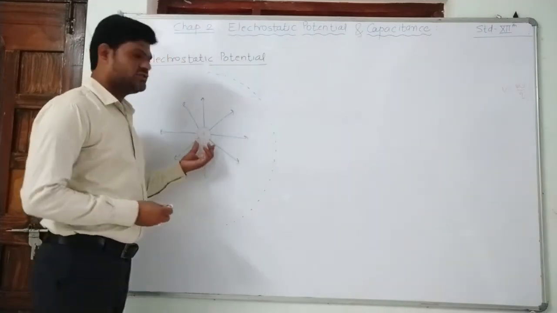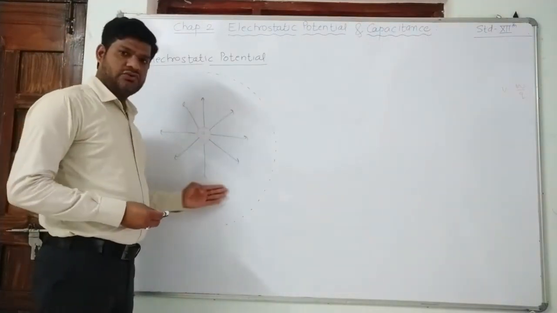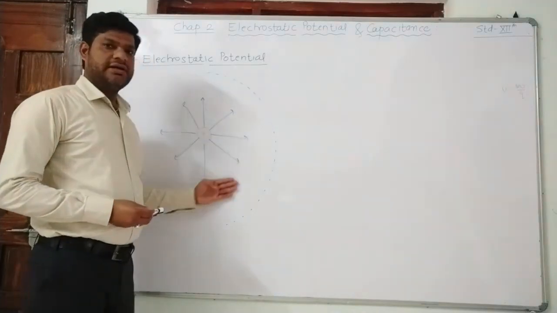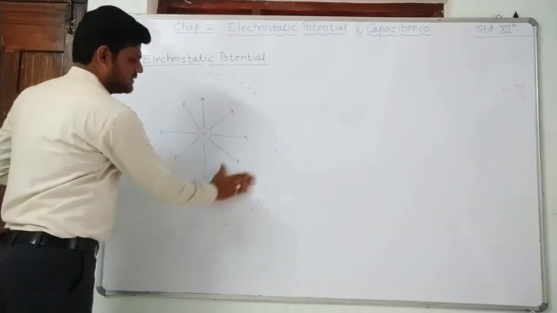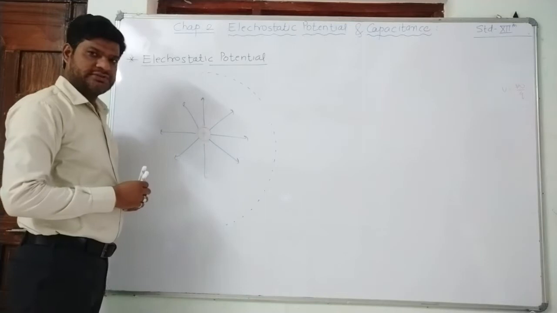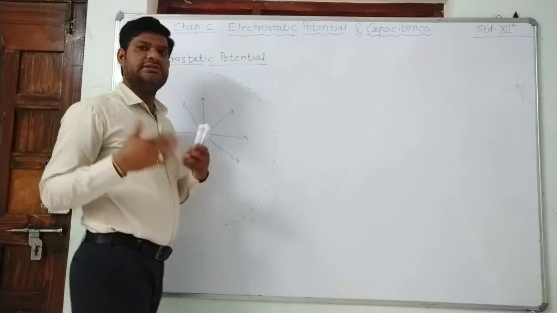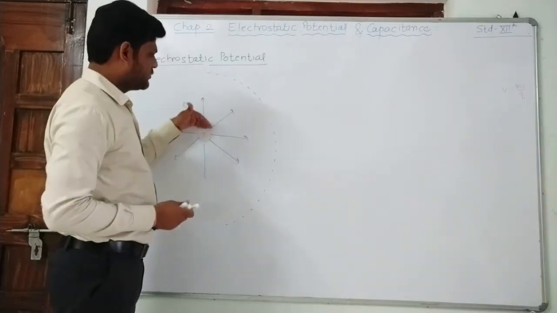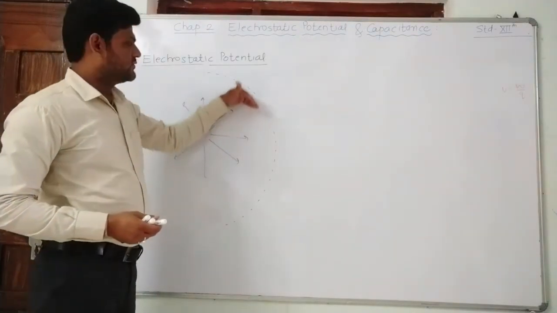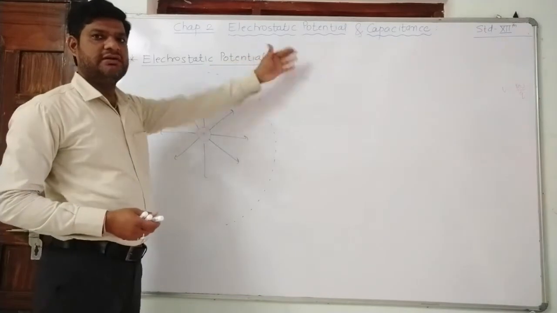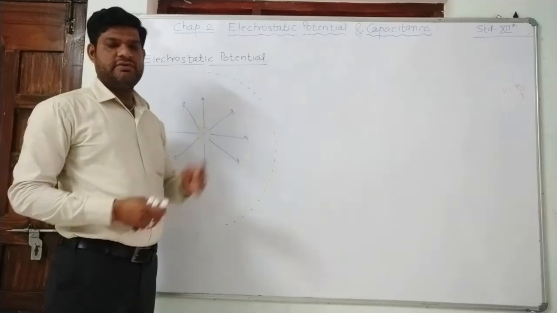Suppose we have a positive source charge, and we know that around this source charge there is a presence of electric force radiating outward. This is the boundary, and beyond this, suppose the force is not acting. As we go away, the force goes on decreasing. So suppose we draw a boundary beyond which the force is not working. Suppose this area is known as infinity.